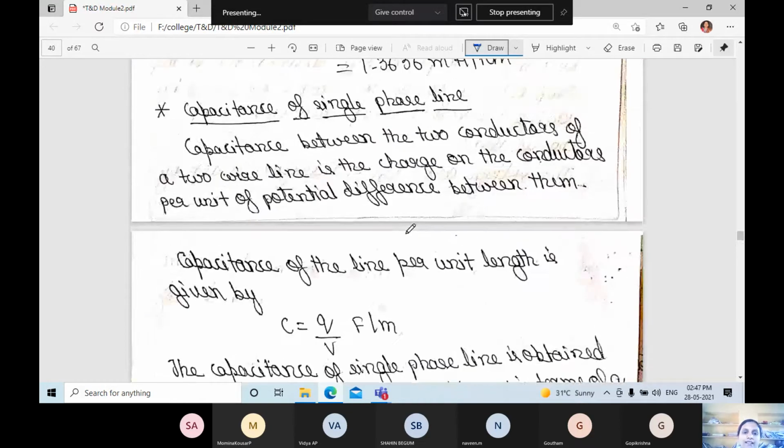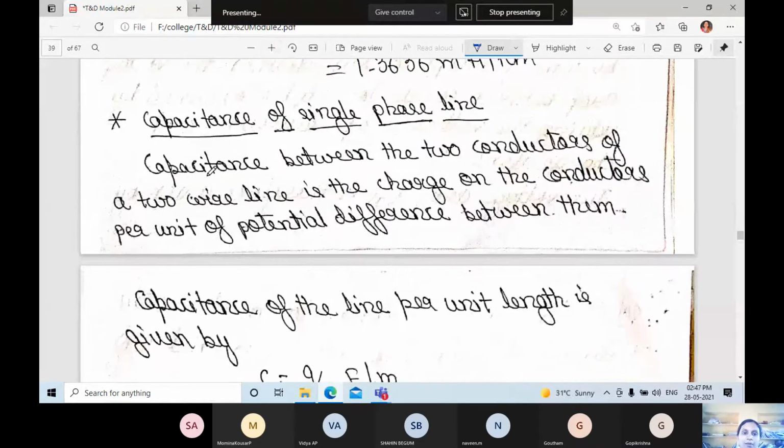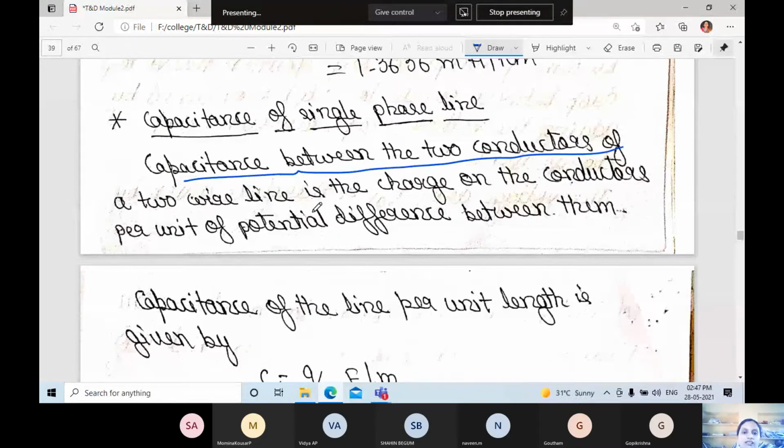Capacitance of a single phase line. Capacitance between the two conductors. Capacitance between the two conductors of a two-wire line is the charge on the conductors per unit of potential difference between them. For example, two conductors are there. The capacitance between them, what is the difference?